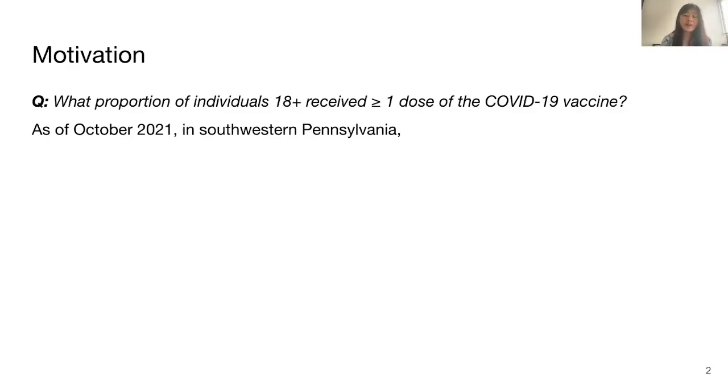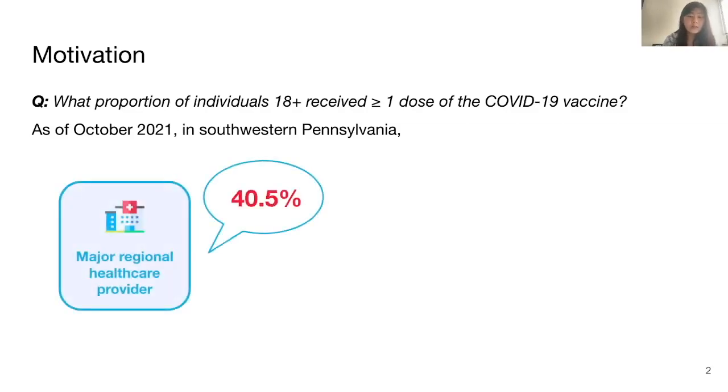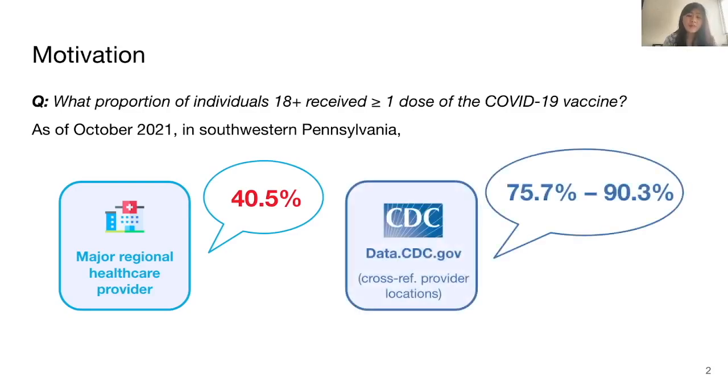So this problem was motivated by our collaboration with a regional healthcare provider, and we were wondering what proportion of individuals 18 or older had received at least one dose of the COVID-19 vaccine. Well, as of October 2021, according to their electronic medical records, only 40.5% of adults were vaccinated. But if we cross-referenced with data from the Centers for Disease Control in the corresponding provider locations, we would see that the actual vaccination rate was between 75.7% to 90.3%.